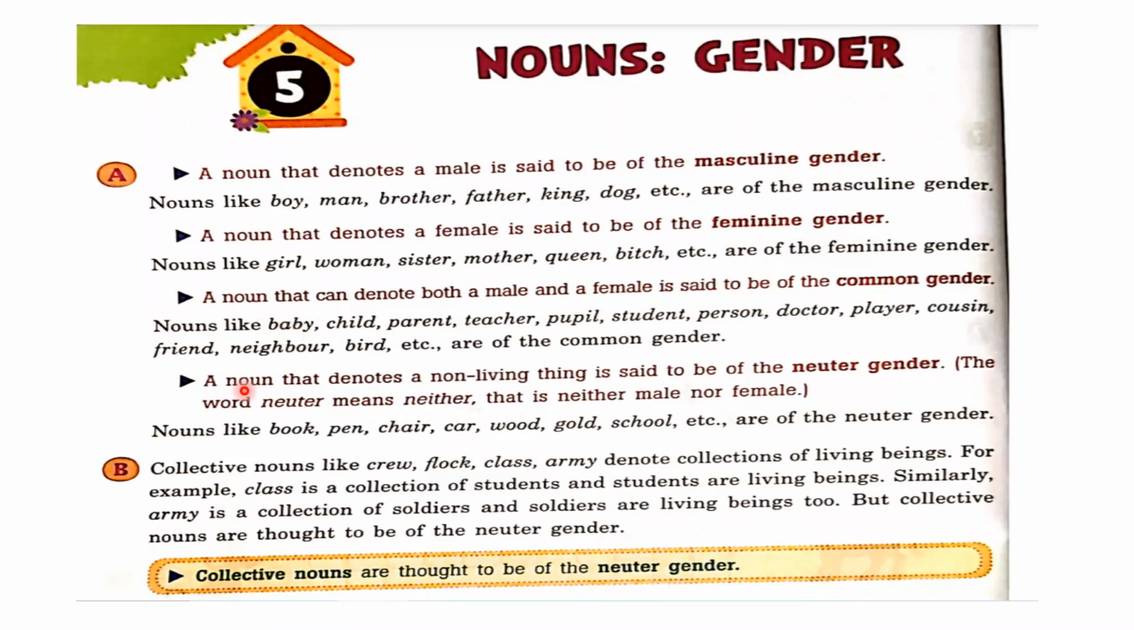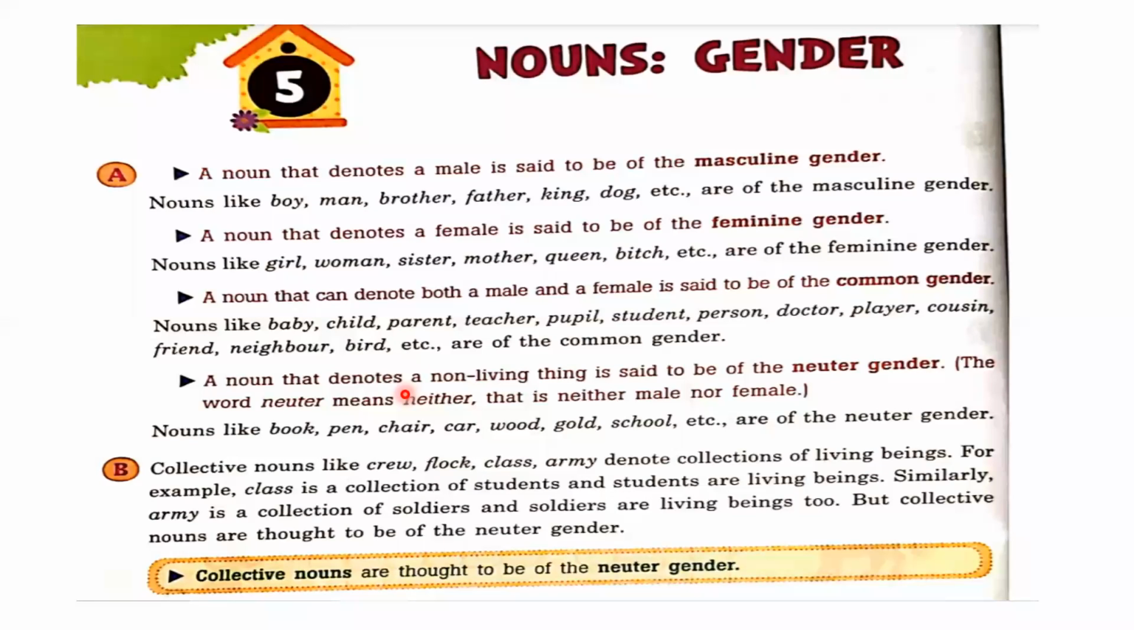And fourth, a noun that denotes a non-living thing is said to be of the neuter gender, right? Which things are non-living things, those are called neuter gender, like book, pen, chair, car, wood, gold, school, etc. These are of the neuter gender, right?